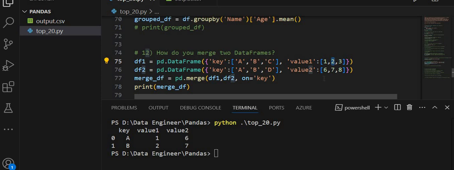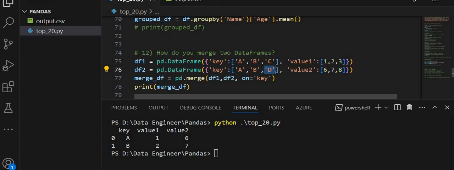The row with key C from df1 and the row with key D from df2 are not included because they do not have corresponding matches. I hope this makes sense.